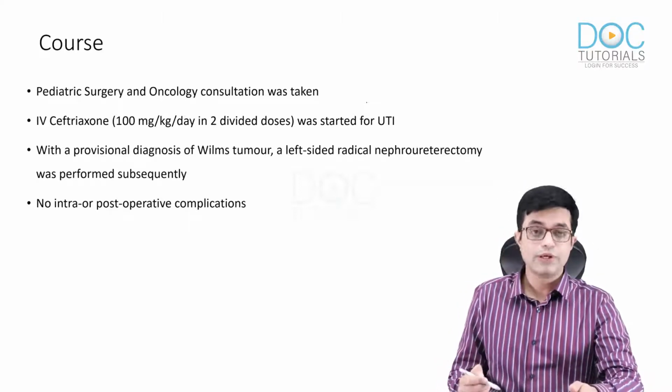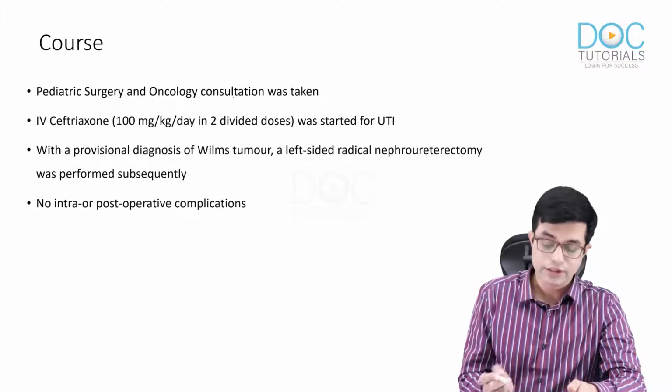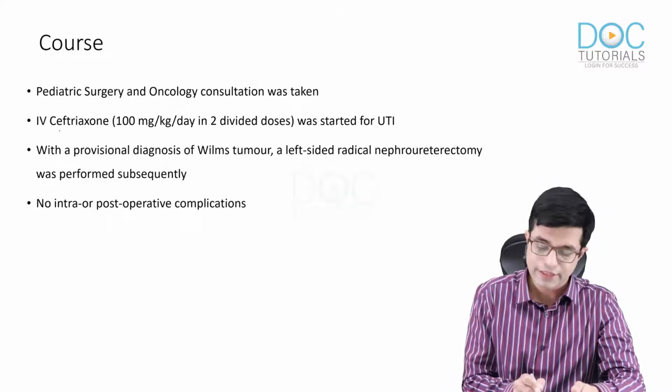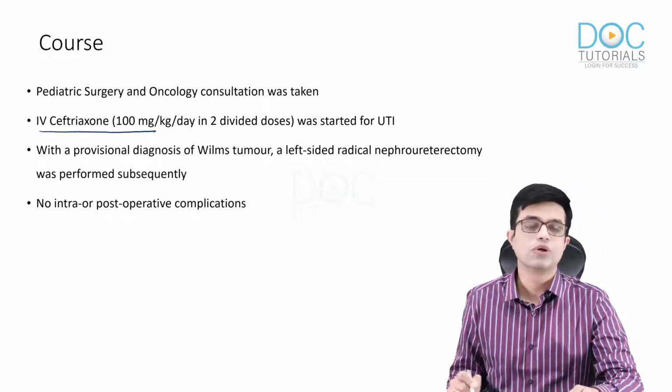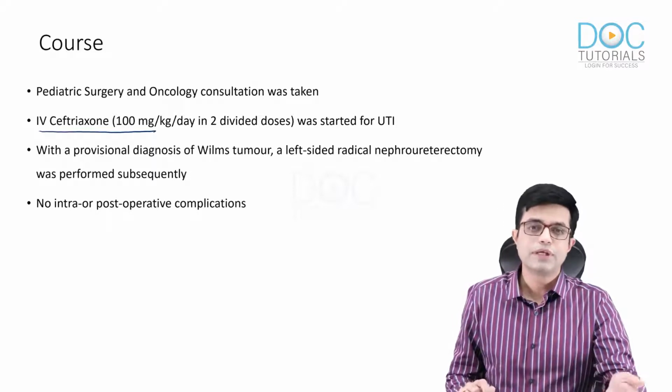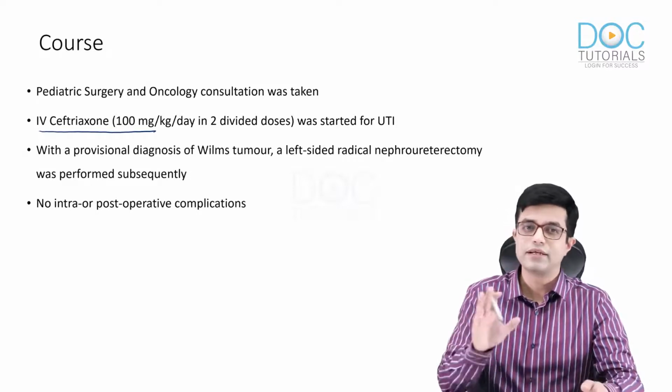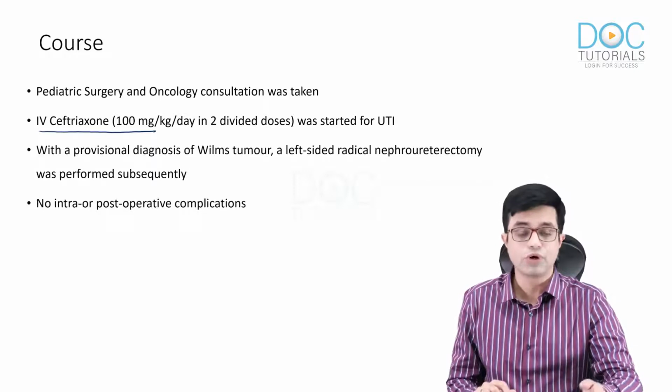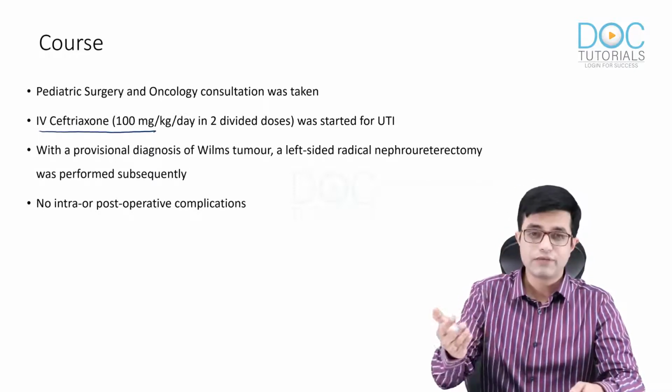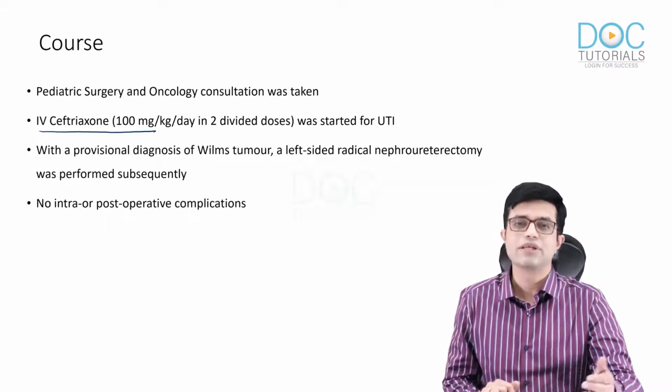So what was the course we took? Pediatric surgery and oncology consultation was taken. There was UTI that needed to be treated. So we started the patient on IV ceftriaxone, 50 mg per kg per day BD, that is 100 mg per kg per day in 2 divided doses, given for 7 days, with shifting to cefixime being done once the child was afebrile.